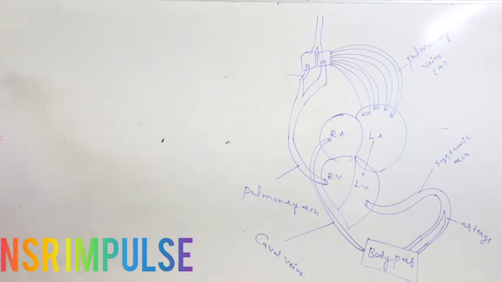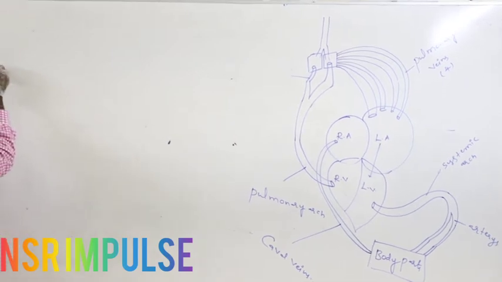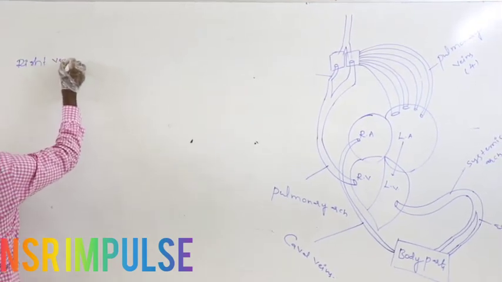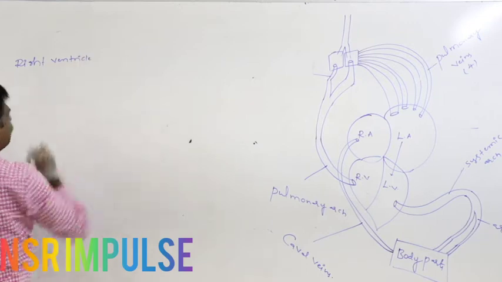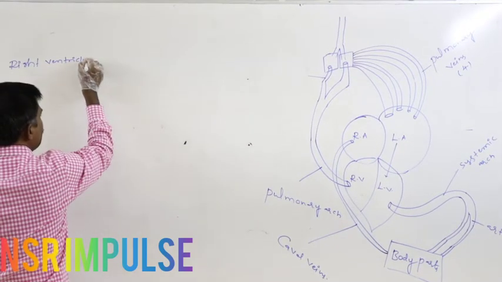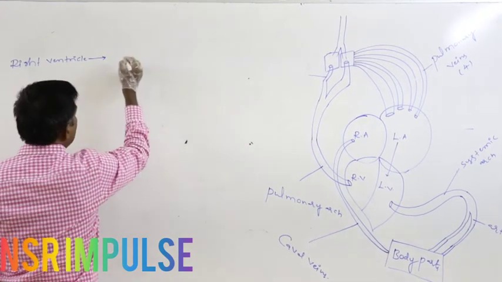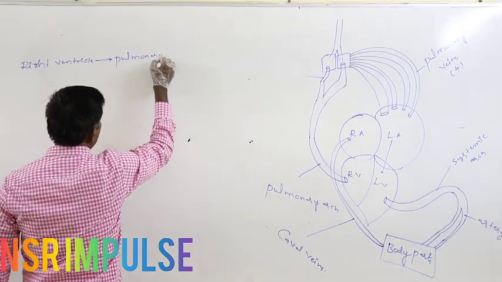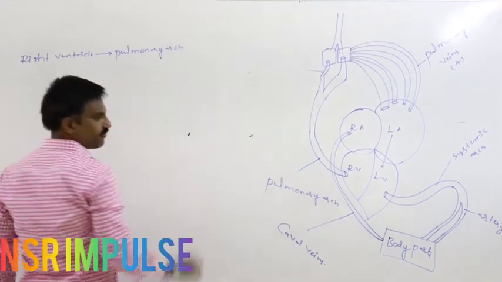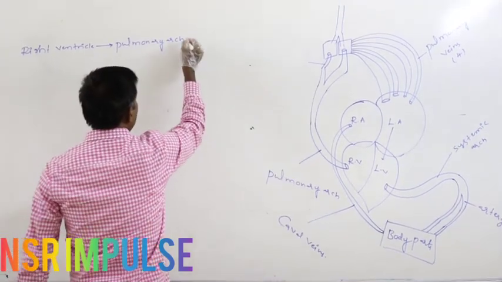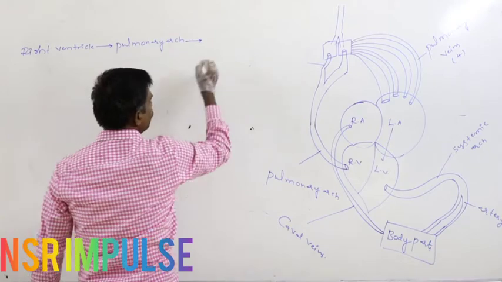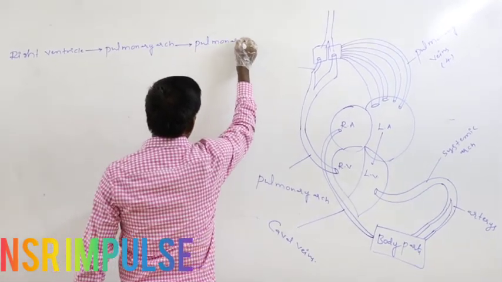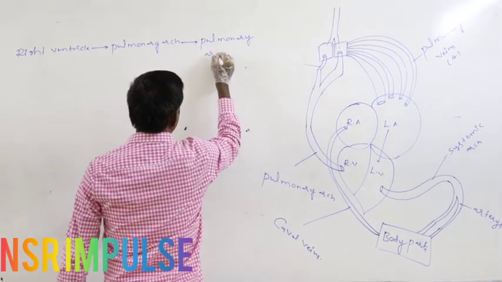So first, right ventricle: from the right ventricle blood is pumped into the pulmonary arch, from where it reaches the pulmonary arteries.